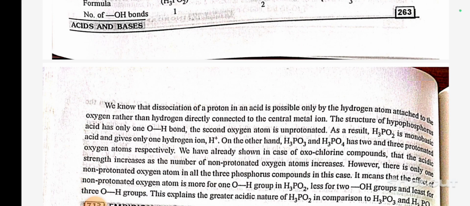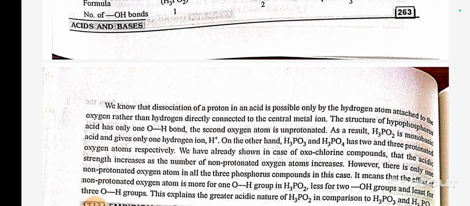We know that the dissociation of a proton in an acid is possible only by the hydrogen atom attached to the oxygen rather than hydrogen directly connected to the central metal atom. The structure of hypophosphorus acid has only one OH bond. The second oxygen atom is unprotonated. As a result, H3PO2 is a monobasic acid and gives only one hydrogen ion, H+.